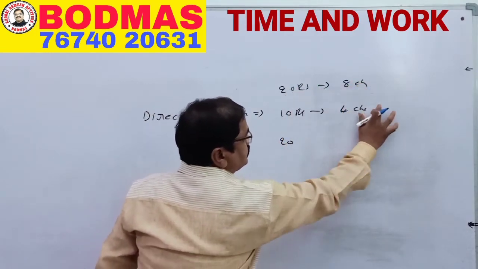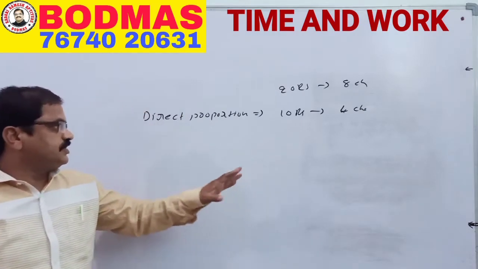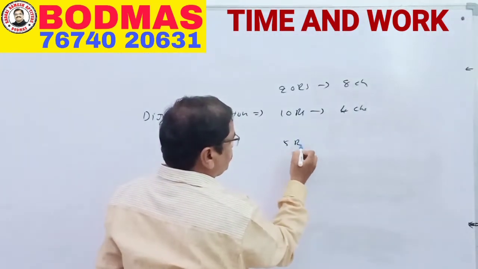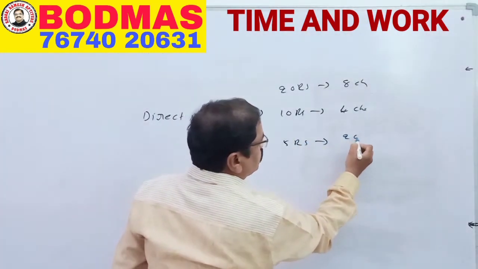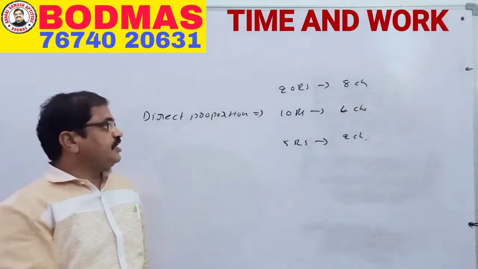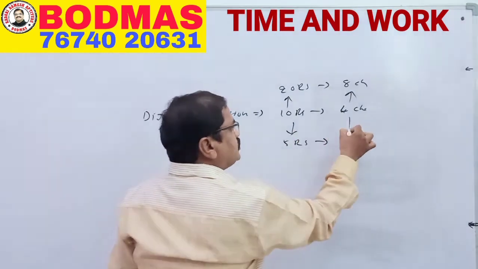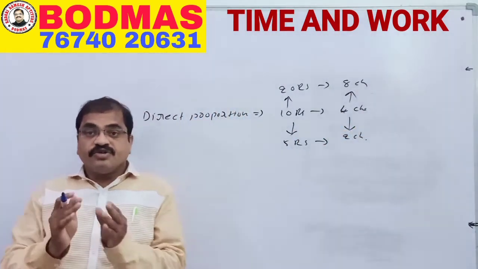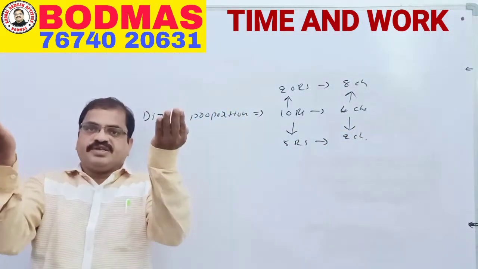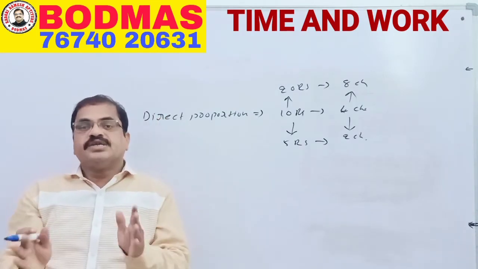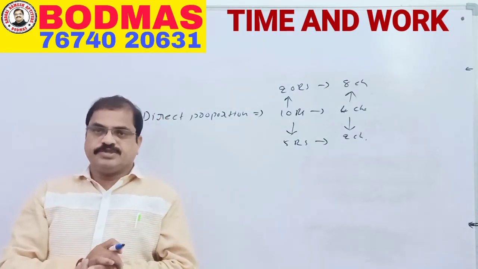For 5 rupees, how many can you purchase? Only 2 chocolates. When the money is increasing, chocolates are increasing. Money decreasing, chocolates are decreasing. One increases, another increases. One decreases, another decreases. This is called direct proportion.